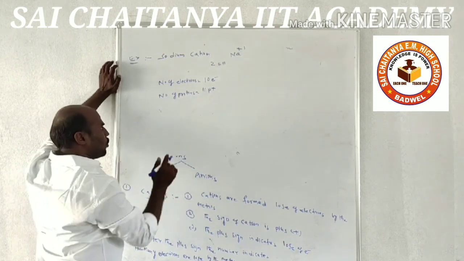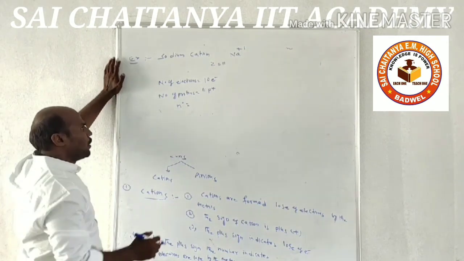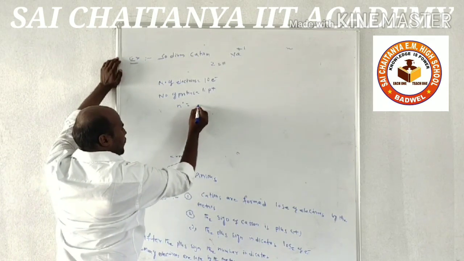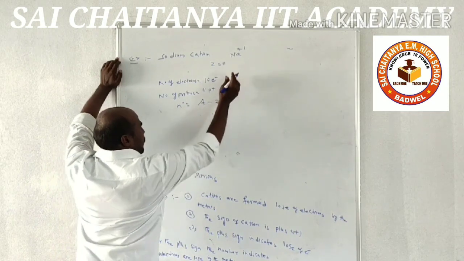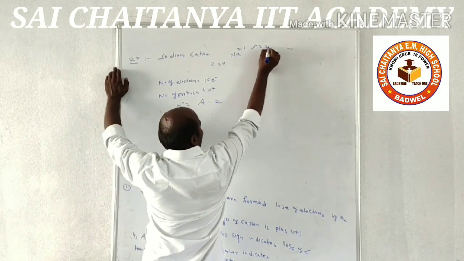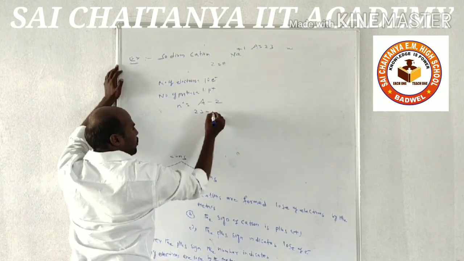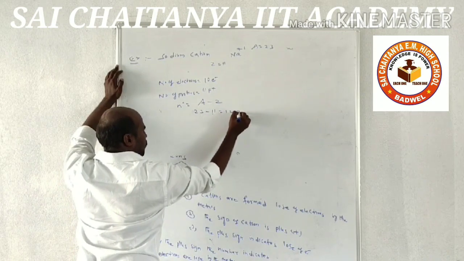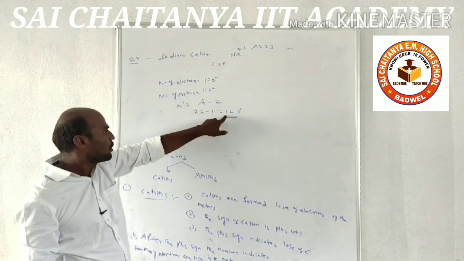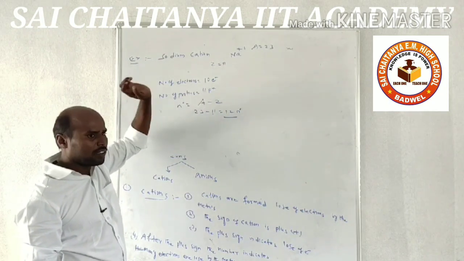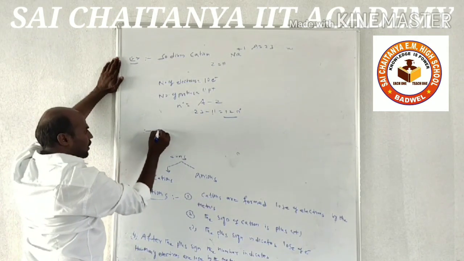Number of protons: how many protons will be present in the sodium cation? Number of protons is 11. The number of neutrons is calculated similarly to neutral atoms: A minus Z. Mass number A is equal to 23. Mass number 23 minus atomic number Z, which is 11, is equal to 12 neutrons. How many neutrons will be present in the sodium cation? 12 neutrons. Number of protons 11, number of electrons 10. Similarly we can calculate the magnesium cation also.